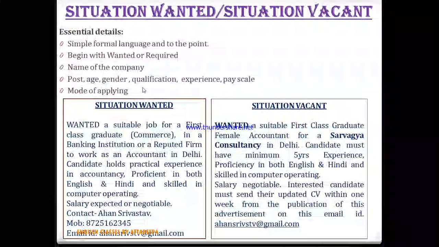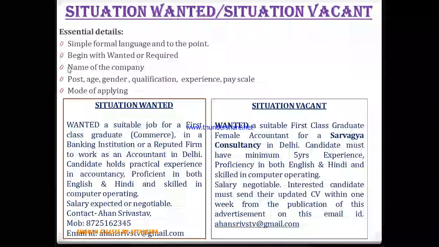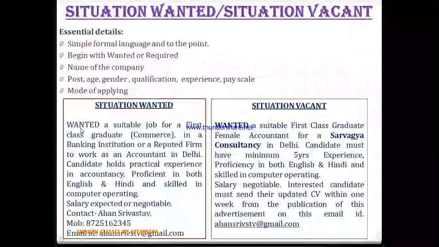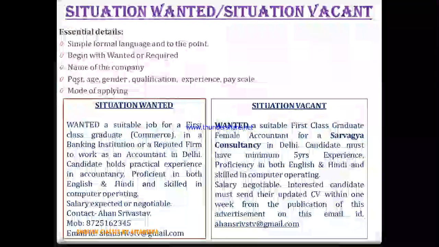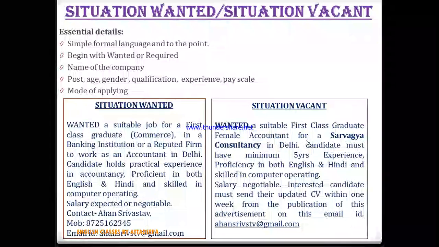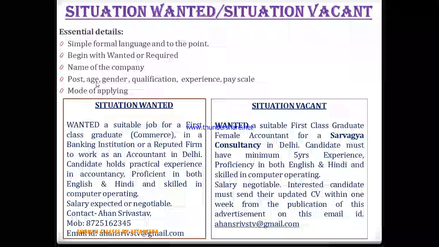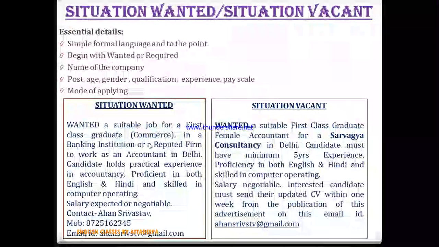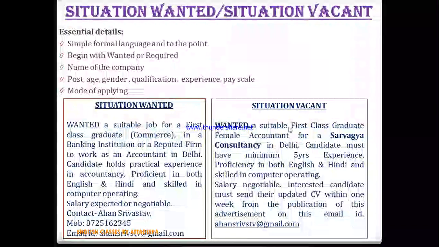Next, post, age, gender, qualification, experience, pay scale. So you also have to mention what post you want, right? You want to work on which post, that you have to address here. Or in case the company is putting up an advertisement, they also have to address for which post they are putting this advertisement. Then the age, you can tell your age when you are wanting a situation. An organization can also tell what sort of age group the organization wants.